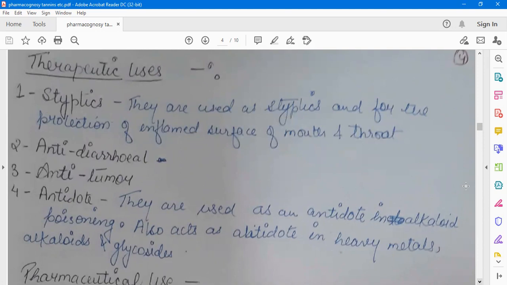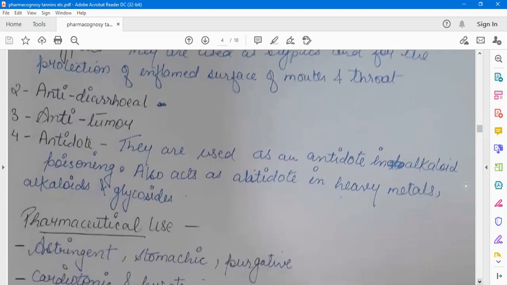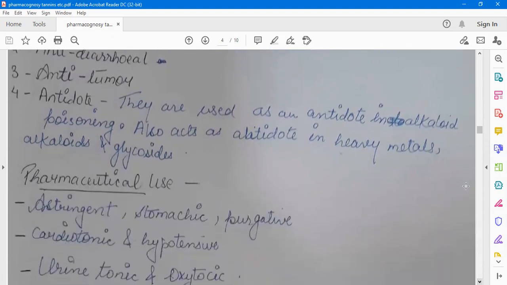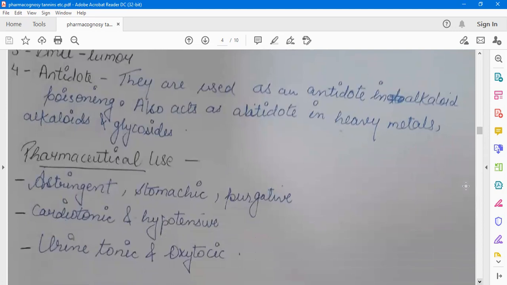They are used as an antidote in alkaloid poisoning, also act as antidote in heavy metals, alkaloids and glycosides. Means it is used as an antidote for heavy metals, alkaloids and glycosides. It is used as astringent, stomachic, purgative, cardiotonic and hypotensive, urine tonic and oxytocic.